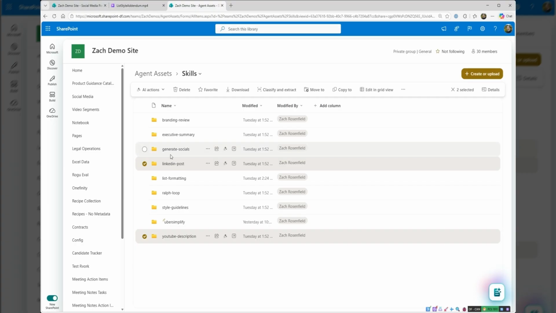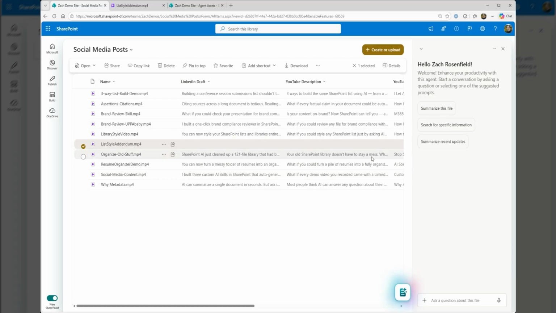And then Generate Socials is the interesting one. This is where I'm actually chaining these together. Generate Socials is a very simple skill that just looks for a certain set of keywords, and then it will run the LinkedIn post, run the YouTube description and title, ask me clarifying questions, and then insert it into these columns here.